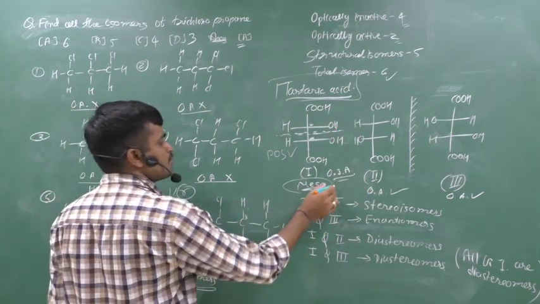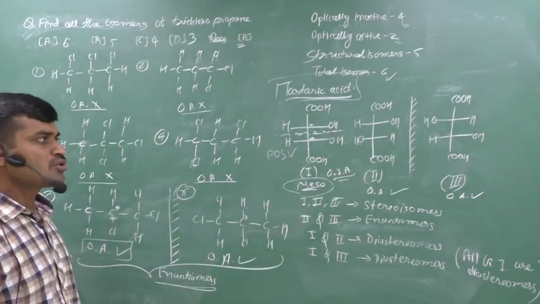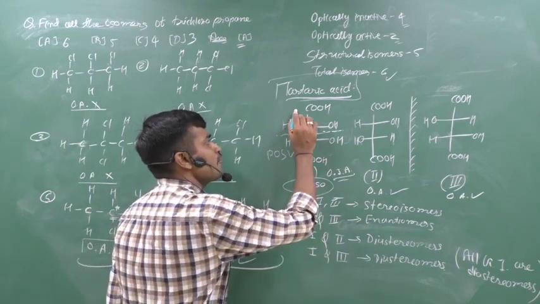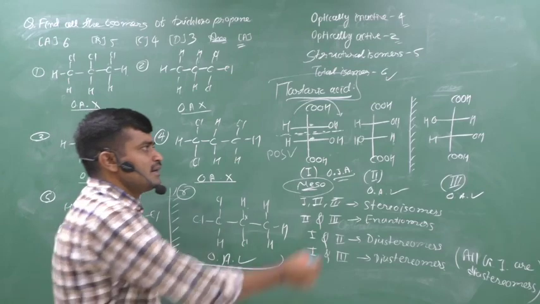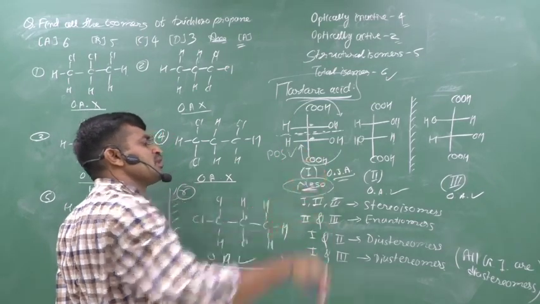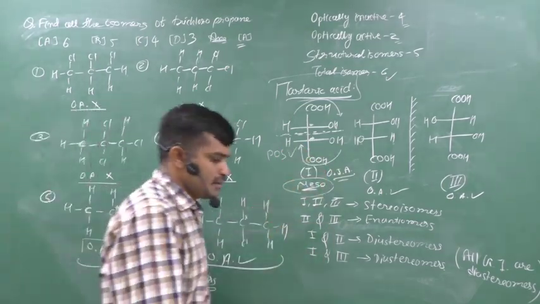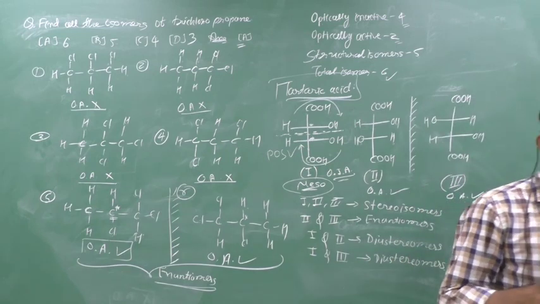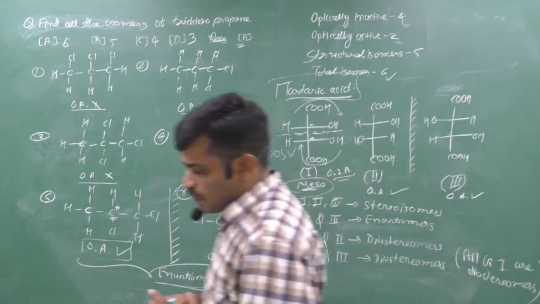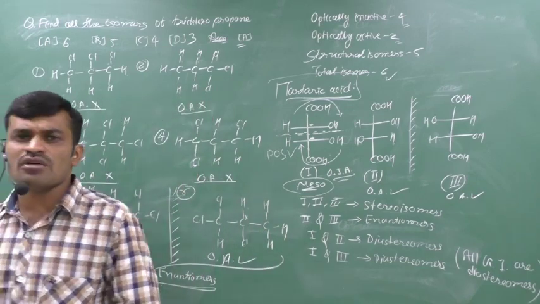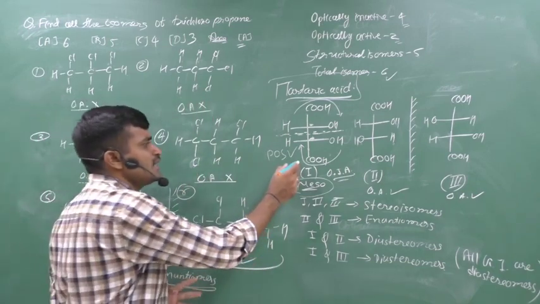And these types of compounds are known as meso compounds, in which half the part rotates the plane polarized light to the right side and half the part rotates the plane polarized light to the left side. There the internal compensation cancels out the total rotation, and the plane polarized light remains constant, and we can say that it is optically inactive.